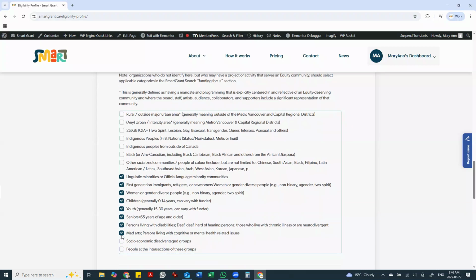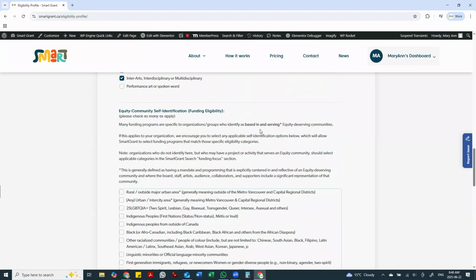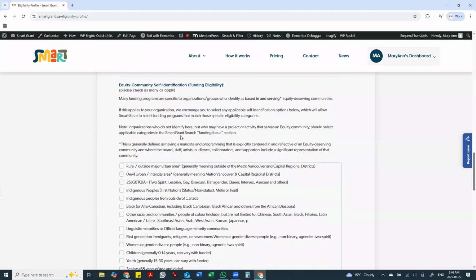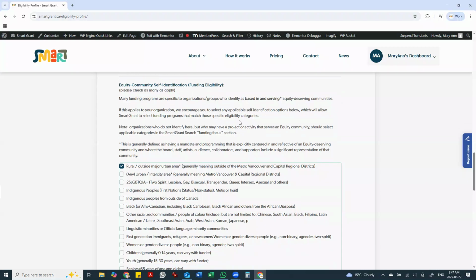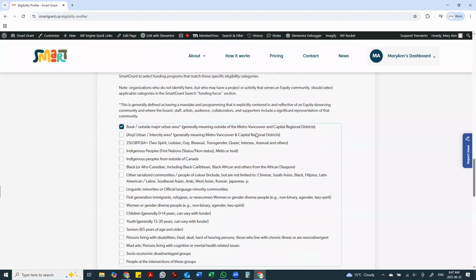Again, if you're an organization that is not mandated specifically in any of these categories, you would not need to check anything here, and you would receive in your search results all programs open to all types of applicants. For groups that are mandated differently, or for example, serve a rural area, checking this allows you to receive search results that reflect funders that would only fund those organizations. So you would get extra results in your search results.